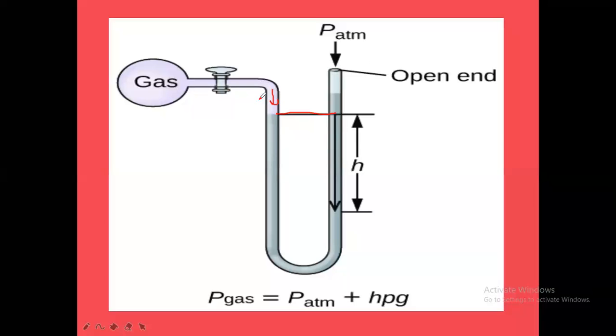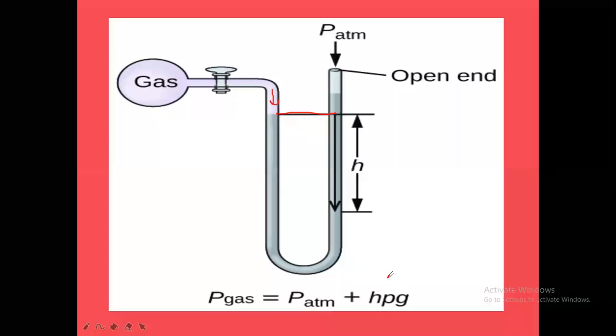Now, when the gas exerts pressure here, what happens? The liquid surface in the open end will be going up like this. But again, from the upper side, which pressure is there? Atmospheric pressure is there. Here there is the combination of the gas pressure on this surface and the atmospheric pressure on this surface. So in this type, when the liquid level is higher than the liquid level of this limb, the pressure of the given gas in the bulb is equal to atmospheric pressure plus